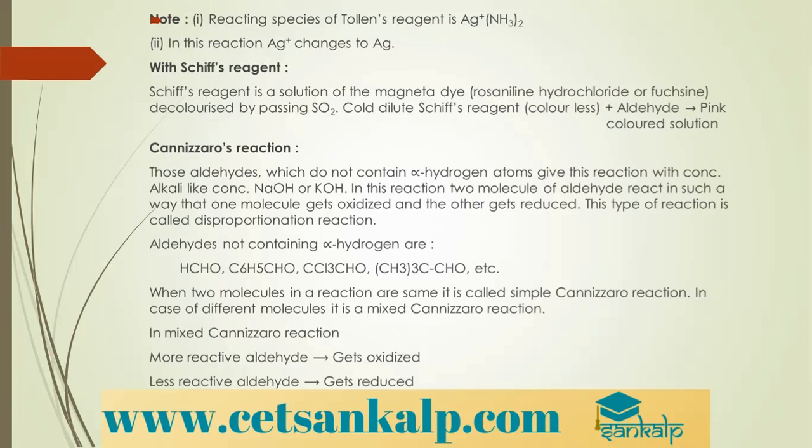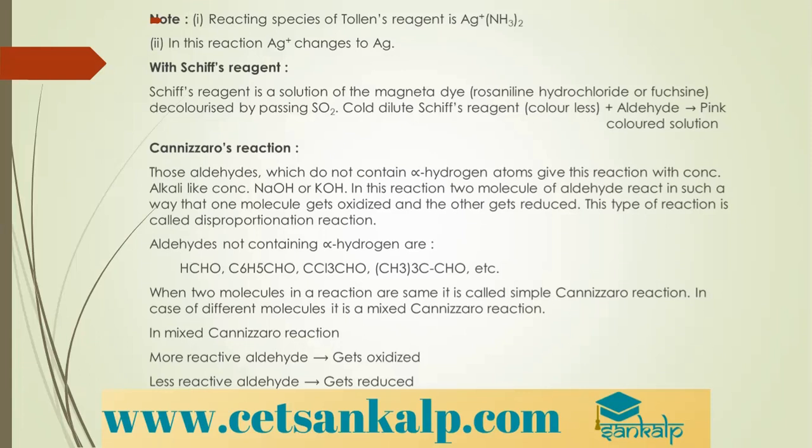So for Fehling's solution, if it is an aldehyde, we get a red precipitate. For Benedict's solution, if it is an aldehyde, we get a red precipitate. For Tollens reagent, if it is an aldehyde, we get a black precipitate or silver mirror. And for Schiff's reagent, if it is an aldehyde, we get a pink colored solution. So you should remember all these things. Okay. Then Cannizzaro's reaction, we have already discussed.